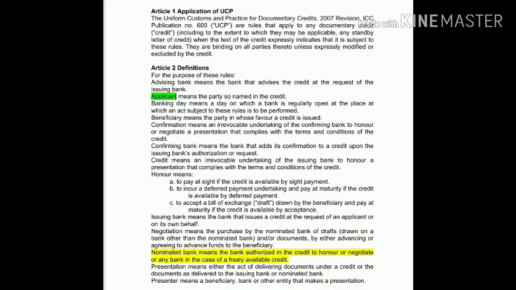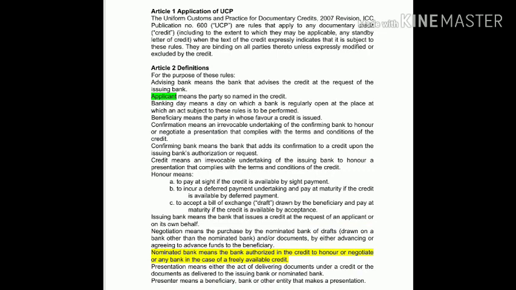All these last three words are used in the LC draft, like in one field where it is mentioned like available with any bank in blah blah blah country by sight payment, or any bank in blah blah blah country by deferred payment, or any bank in blah blah blah country by acceptance.